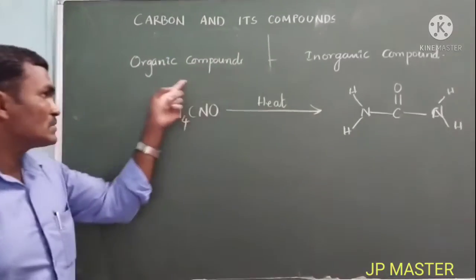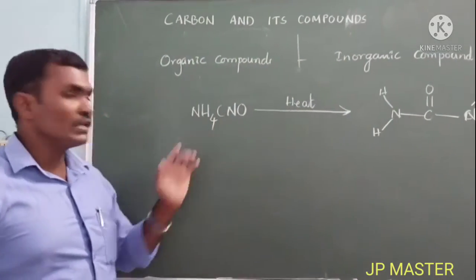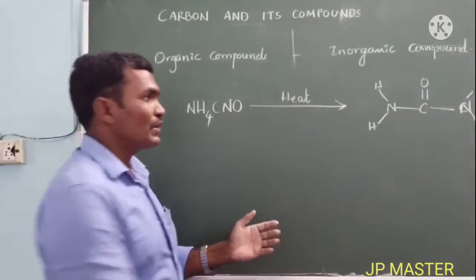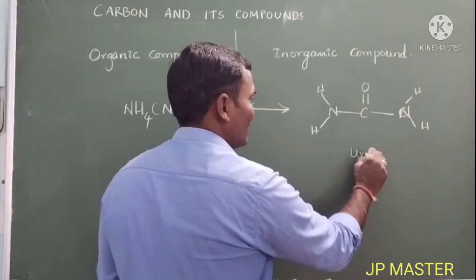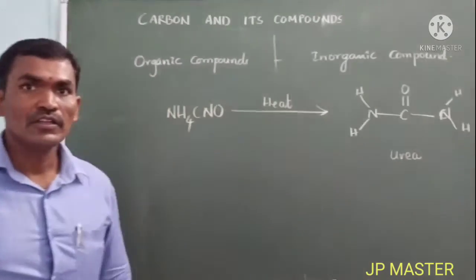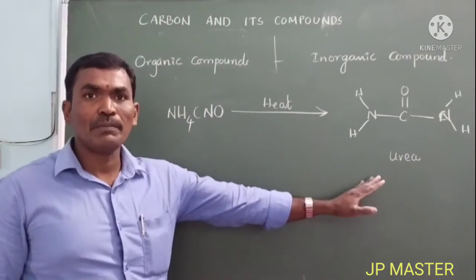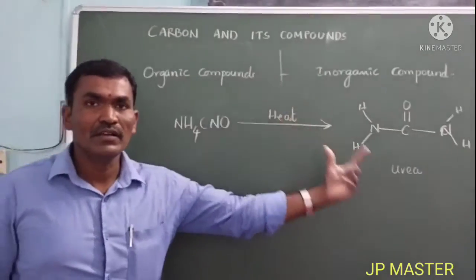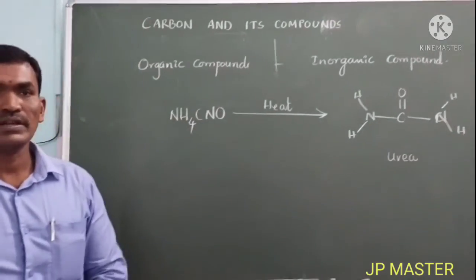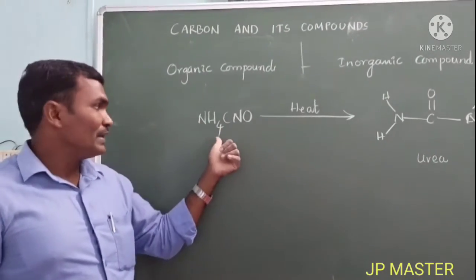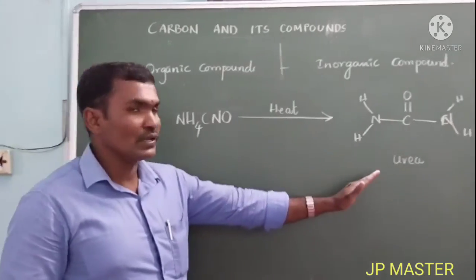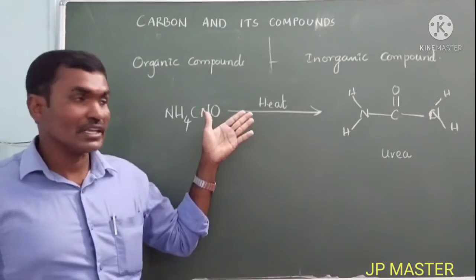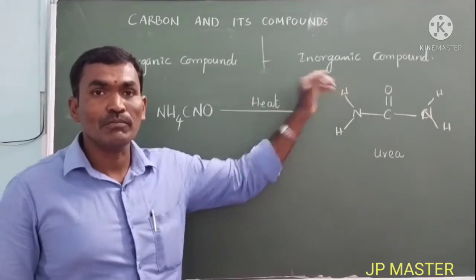By heating this inorganic compound, ammonium cyanide, unexpectedly he obtained a new thing called urea. Generally, urea is obtained only from living organisms. But unexpectedly, by heating ammonium cyanide, he obtained urea. And he said that organic compounds can also be obtained by using inorganic compounds.